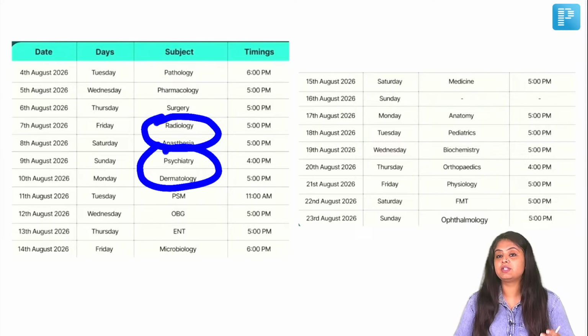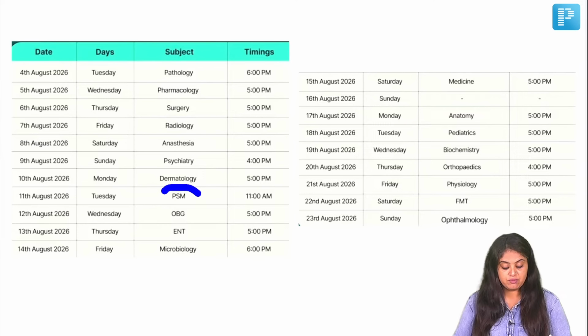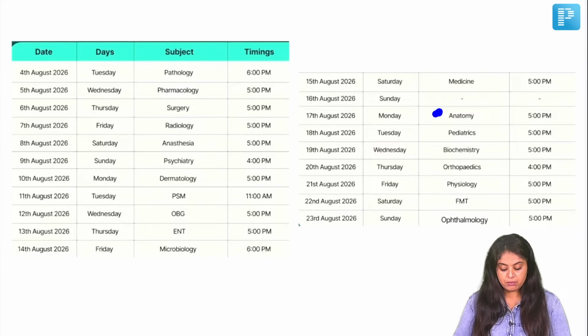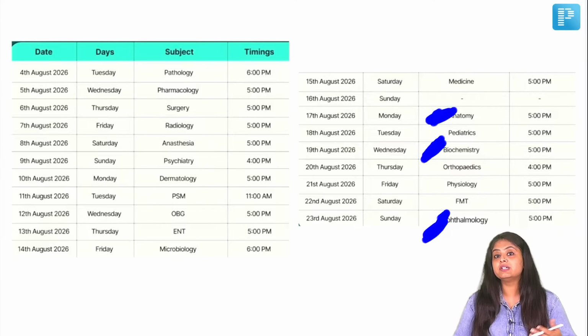In fact, 3-4 short subjects in a go. Then we come again back to 2 long subjects. Then we come down to ENT for again a medium subject. Micro again I would consider as a medium to lengthy subject. Then comes the mega medicine, and then we've kept a couple of subjects which require good amount of revision towards the end, right before your exam, like anatomy and biochem, which are very volatile and they require it. So that's the entire schedule.